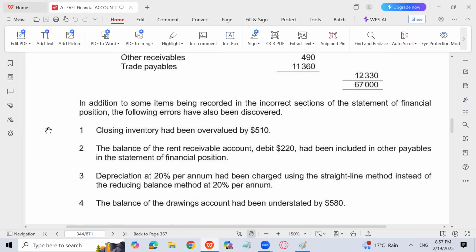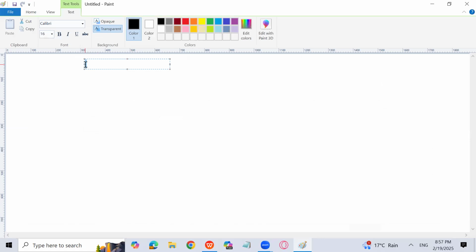Number one, closing inventory had been overvalued by 510. So we have recorded closing inventory more than its actual amount. So what is the entry to correct the closing inventory? Cost of sales is going to be debited by 510, and closing inventory will be credited by 510.